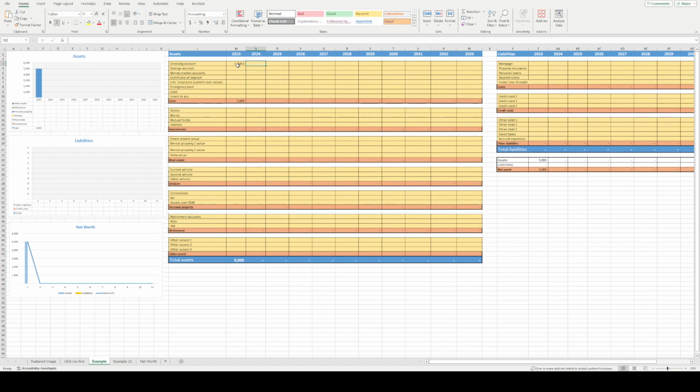And in 2024, now we got that good bonus. We have 75,000. In our savings, we have 2,000 here, 2,500 here. Because we're good savers, we have a money market account that has 5,000 and 4,500 here, and so on. So here we're going to put all the assets. We have cash, emergency fund, life insurance at its current cash value. If we have a better half, that would take it.